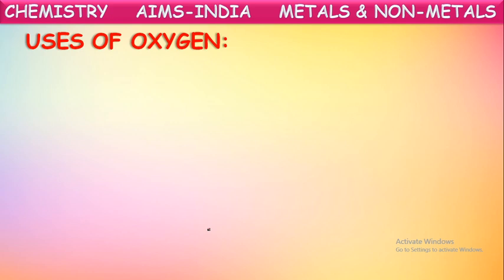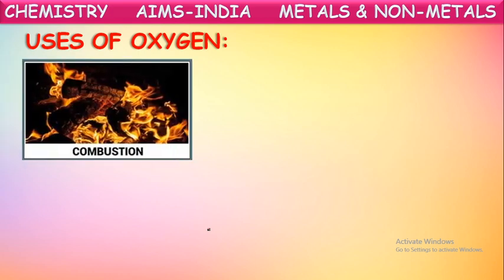Now let us see the uses of these non-metals. First, let us see the very important non-metal for our survival, oxygen. Let us see the uses of oxygen. Yes, the most important use of oxygen is combustion, for the combustion of fuels. Combustion in the sense of burning. Generally, we burn fuels to produce energy which is used in different forms. So for the combustion of any fuel, oxygen gas is a must. In the presence of oxygen gas only, fuels will burn and produce heat or some other form of energy. So for the combustion of fuels, oxygen is very important.